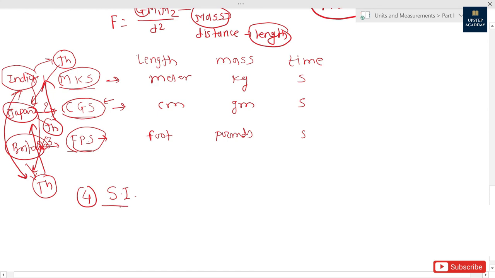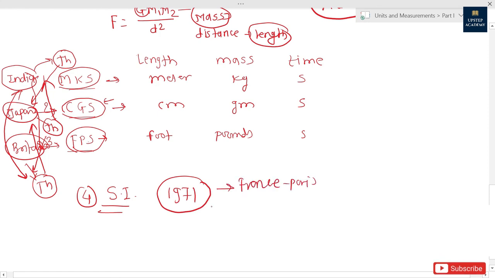The new system of units came into existence in 1971. In 1971 in France there was a general conference on weights and measures held, and in that conference it was decided that there would be a new system of units, which is Système International d'Unités.